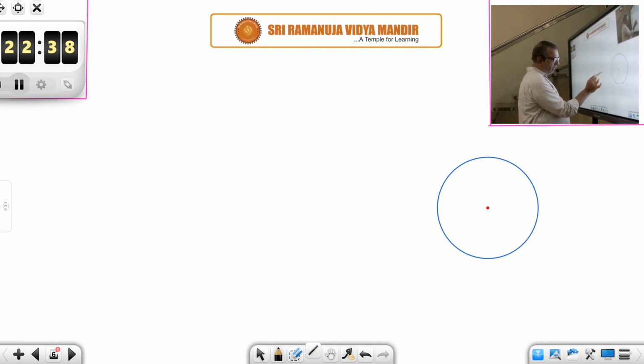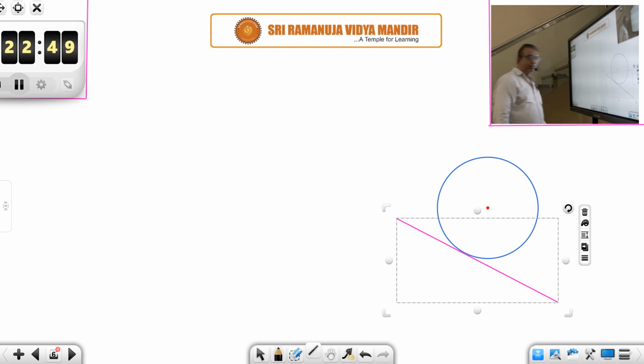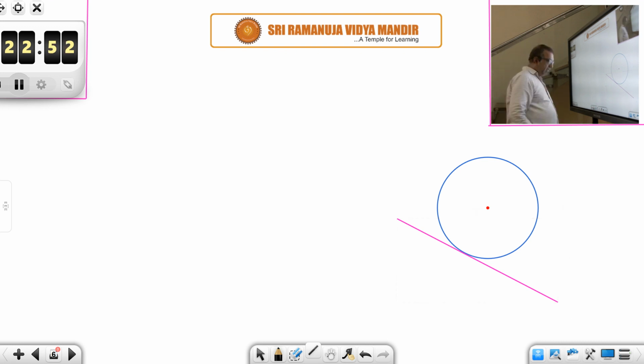Let us first draw one tangent, any tangent. The second one we have to draw carefully. The first tangent can be any tangent, but the second tangent we have to draw carefully so that it is perpendicular to the first tangent. Something like this.